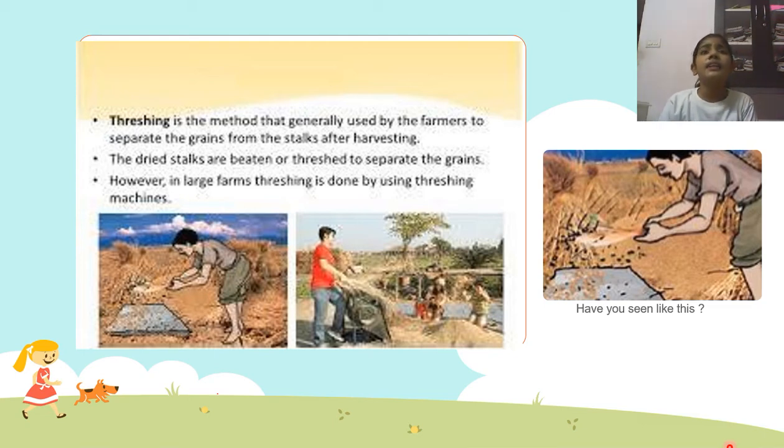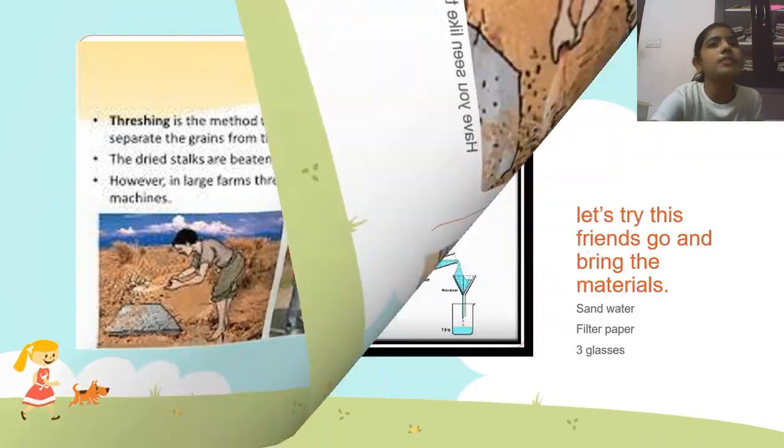And the other thing, other than threshing, sometimes when you go on highways or nearby farms, you can see bundles of wheat lying on the road, and vehicles pass over them. What happens? All the grains will be smashed out and the stalks remain. So that is also one of the methods, guys. Okay, I'm going to go into the next one.